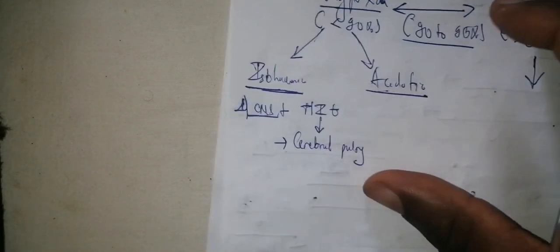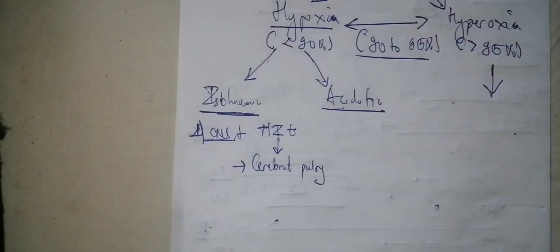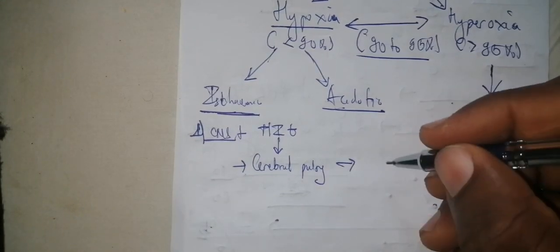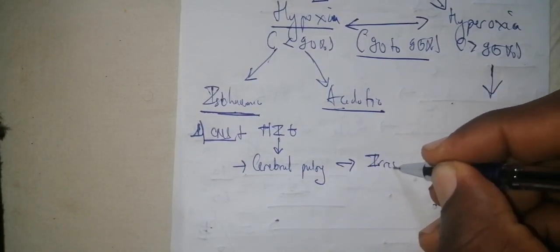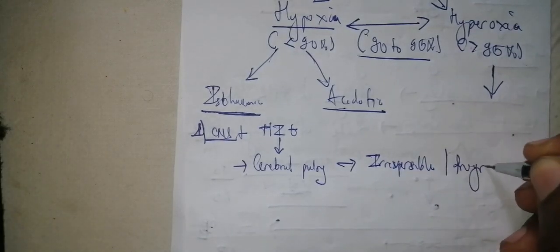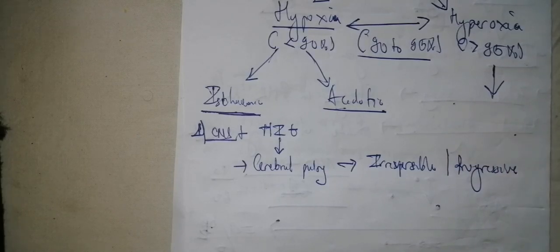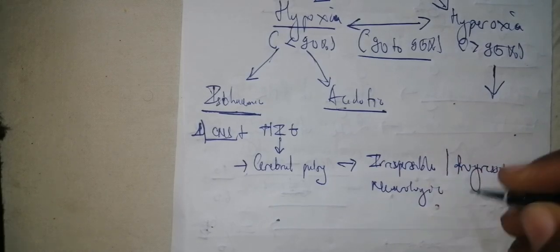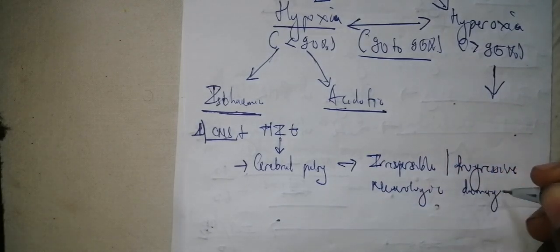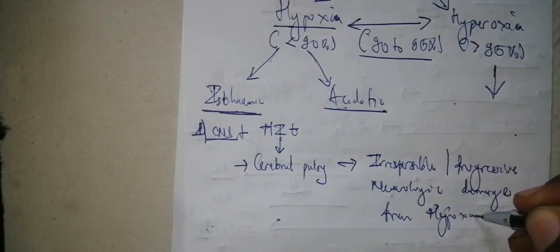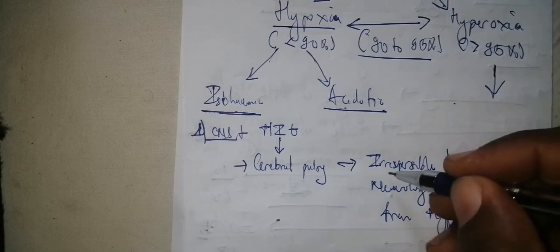Never speak of cerebral palsy when you have a neonate. Is it clear? You only speak of cerebral palsy when there is already a developmental issue, because cerebral palsy is defined as an irreversible progressive neurological damage from hypoxia in early life.